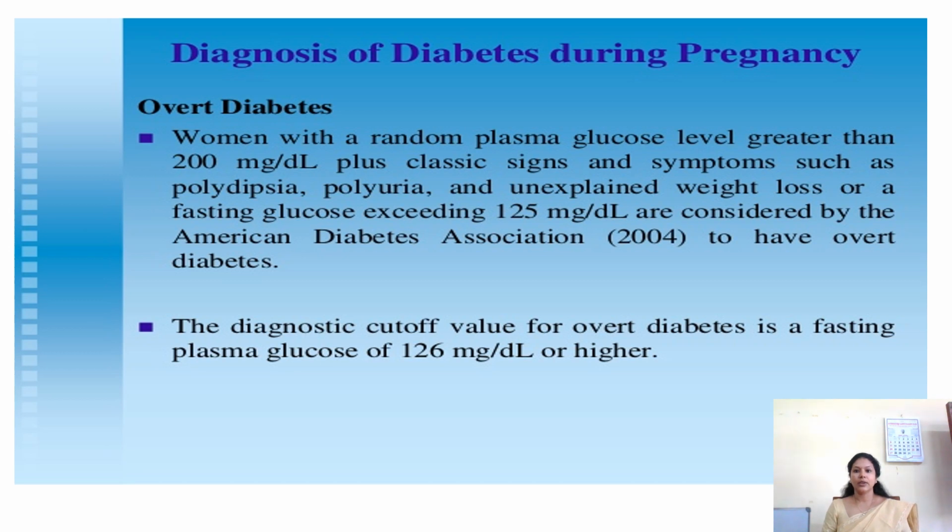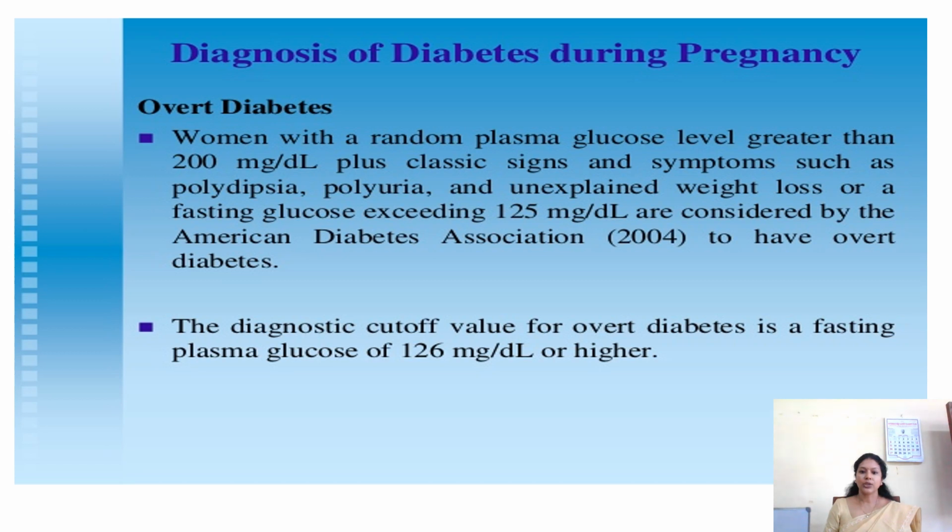Diagnosis of diabetes during pregnancy. First, let us see overt diabetes. Women with a random plasma glucose level greater than 200 milligram per deciliter, along with classic signs and symptoms such as polydipsia, polyuria, and unexplained weight loss, or a fasting glucose level above 125 milligram per deciliter, are considered to have overt diabetes by the American Diabetes Association.